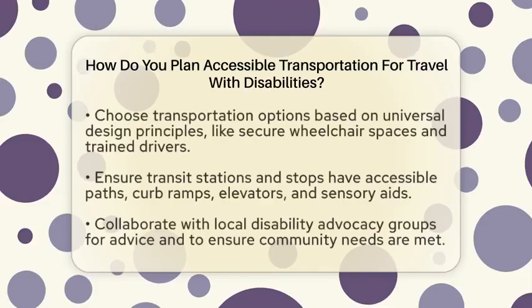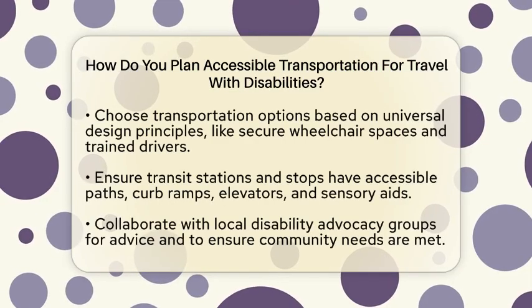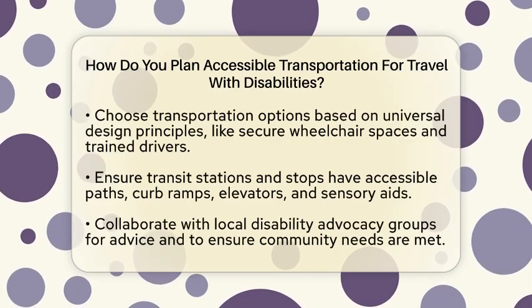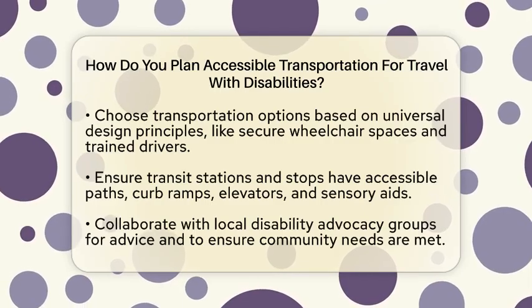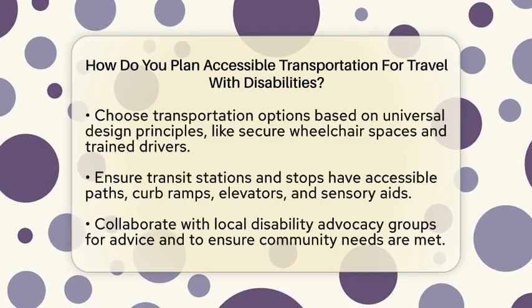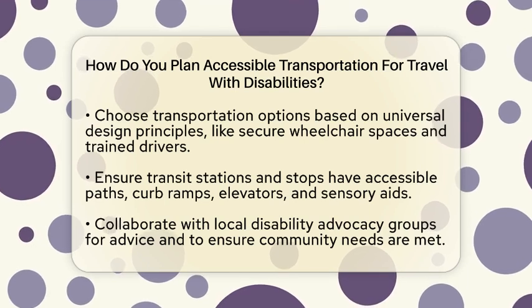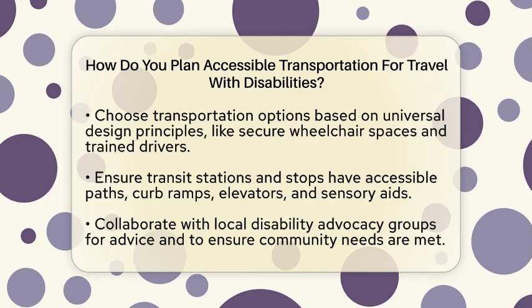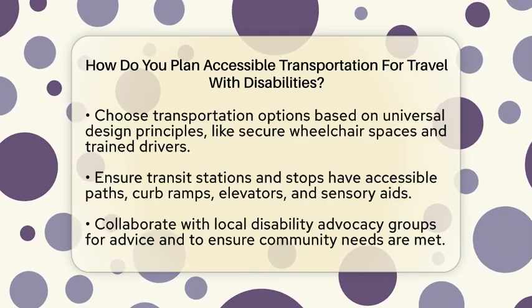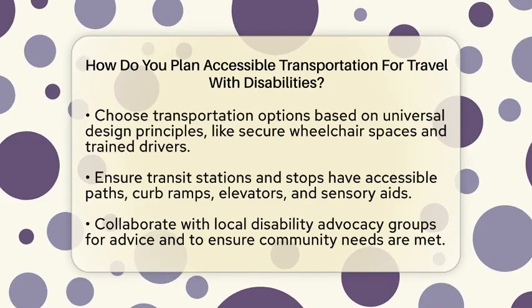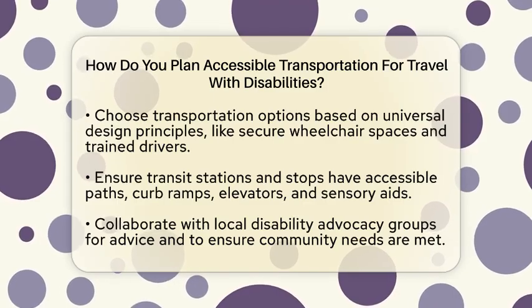When choosing transportation, look for options that follow universal design principles. This means selecting buses, trains, or paratransit services that have features like secure wheelchair spaces and trained drivers who know how to assist properly. Check that transit stations and stops have accessible paths, curb ramps, elevators, and visual or auditory aids for those with sensory impairments.